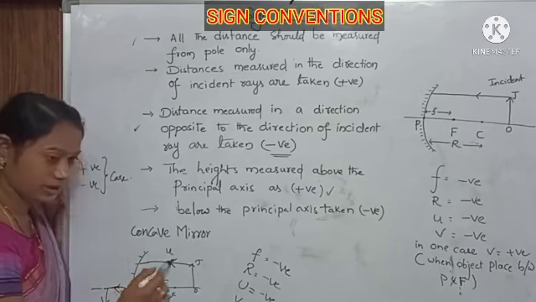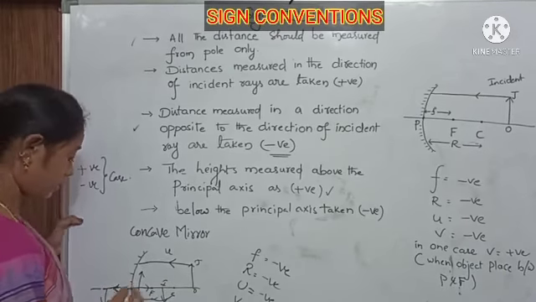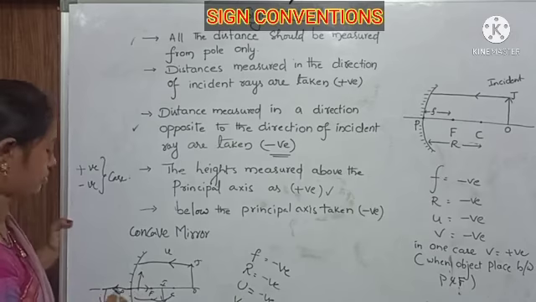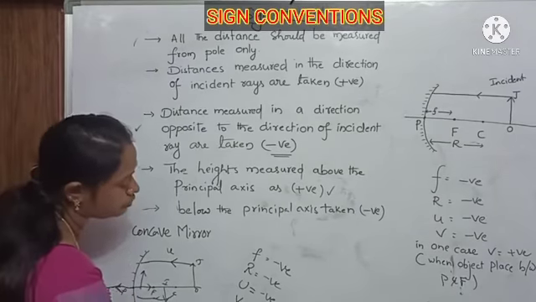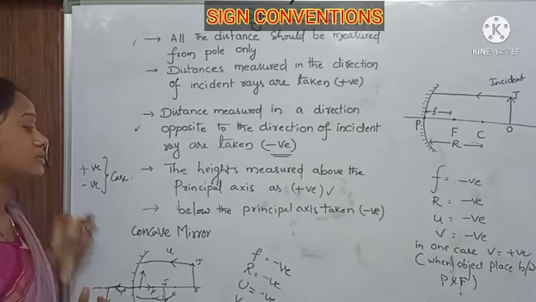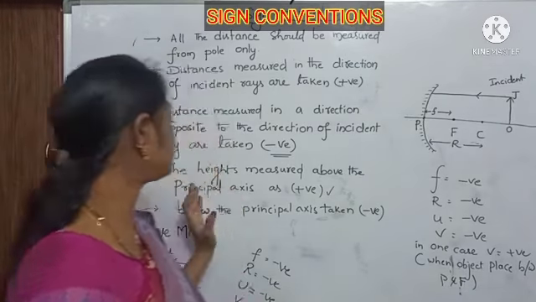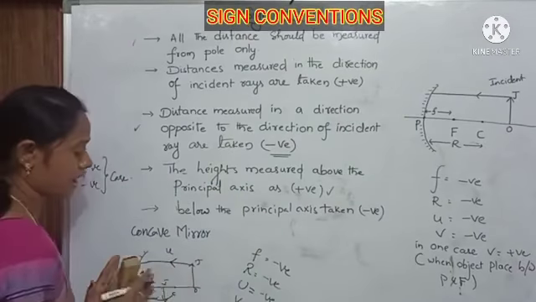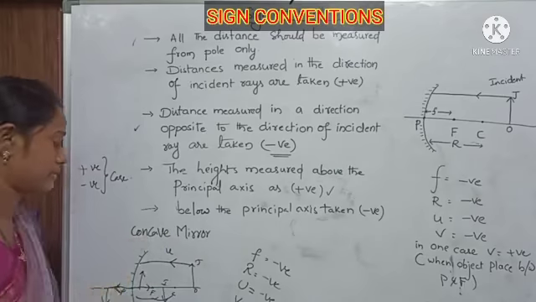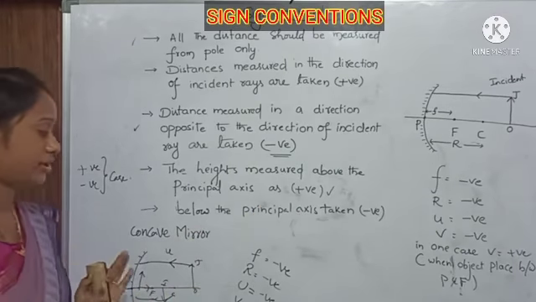The incident ray and the image measurement are the same direction, so it is positive. Got it? Heights measured above the principal axis are positive, and below the principal axis are negative.